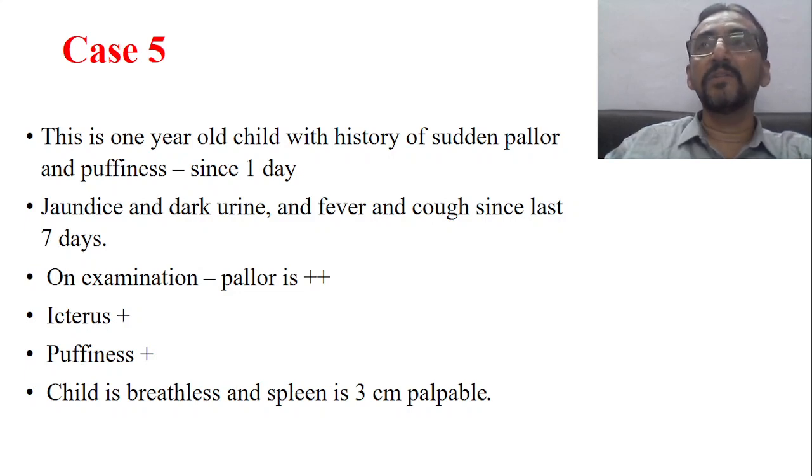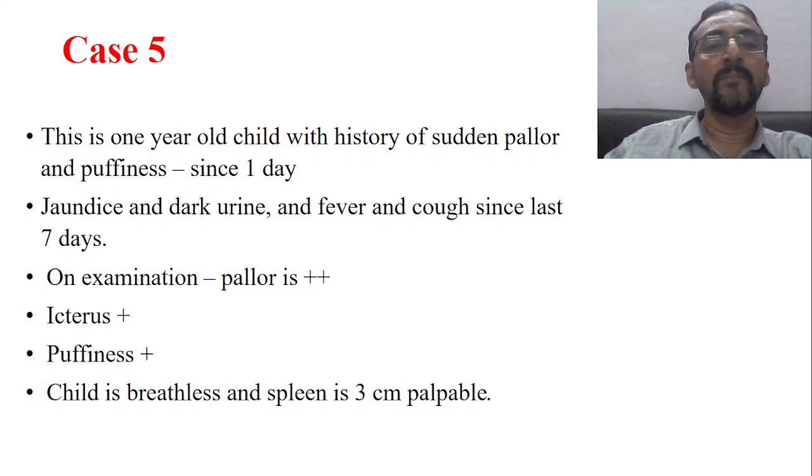Sudden onset of pallor is not something that gradually develops over 10 or 12 days. Before that, there is no pallor at all. Along with that, there is puffiness of the face, since the last 1 day, and pallor is also observed since the last 1 day. That means a very rapid onset of pallor. Okay, this is one point.